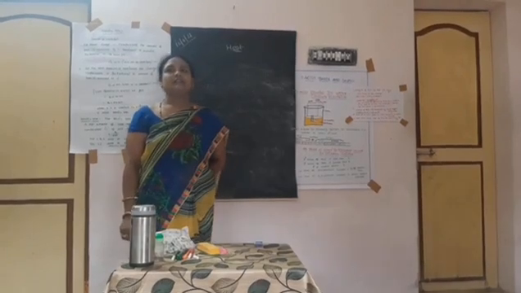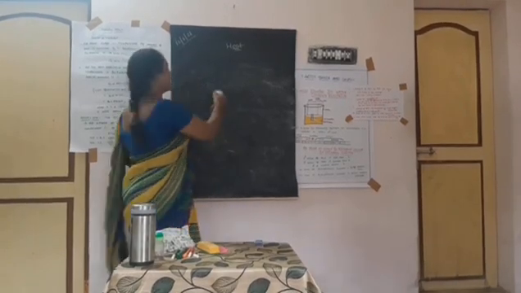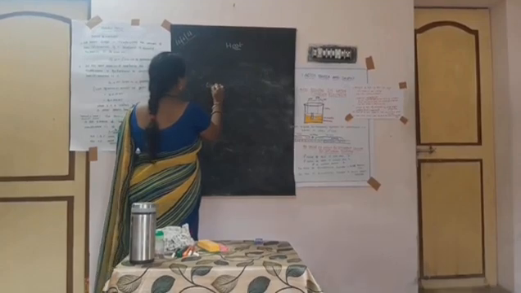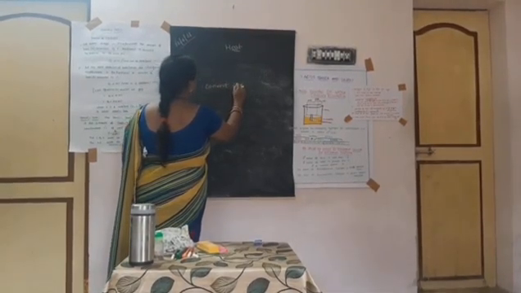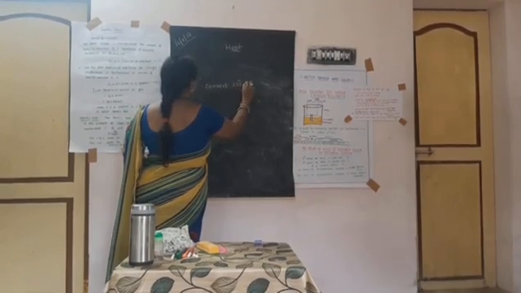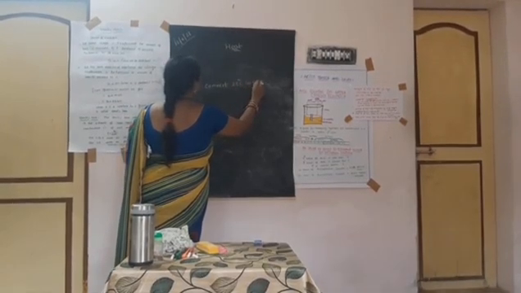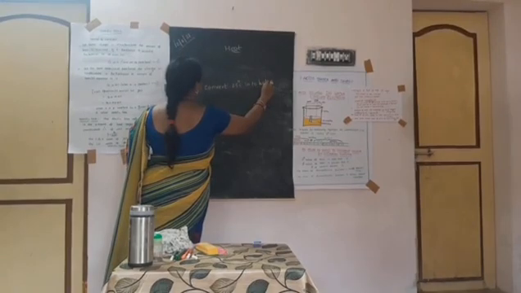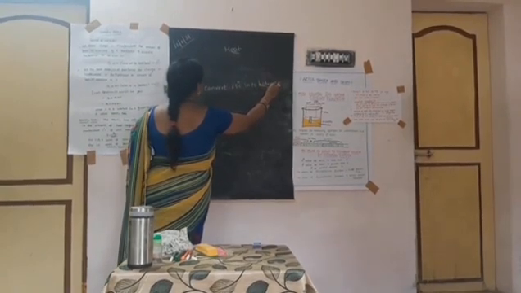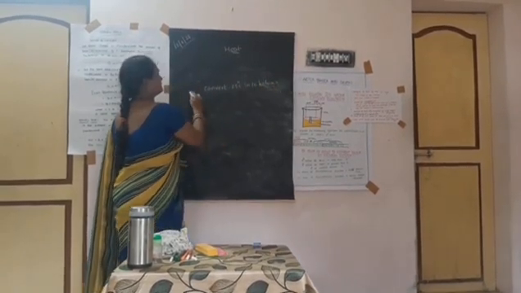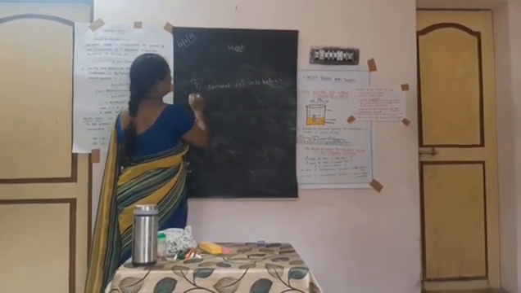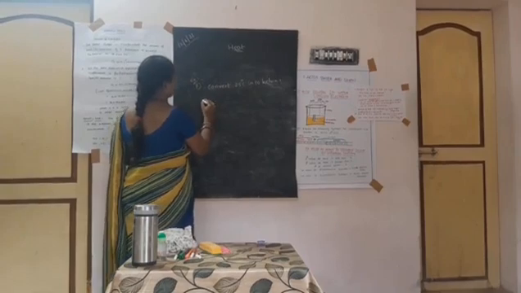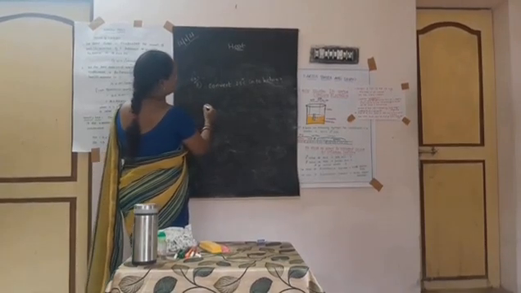Students, another example sum. Convert 25 degrees Celsius into Kelvin. So the formula is T is equal to 273 plus t.